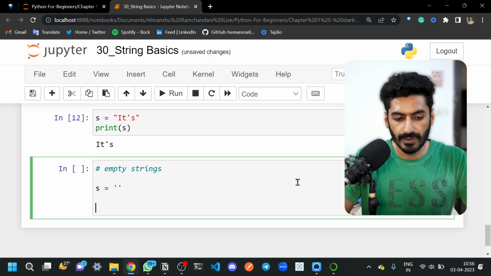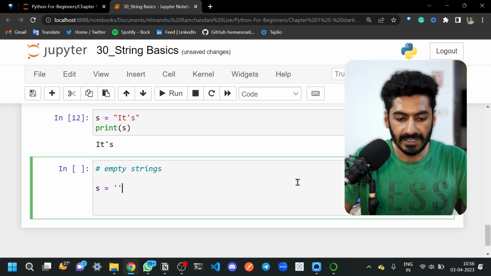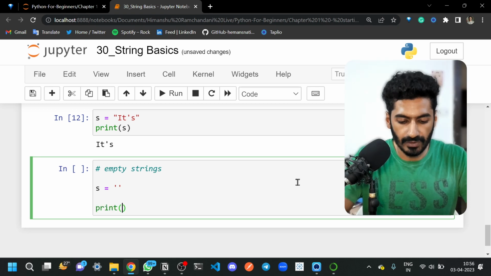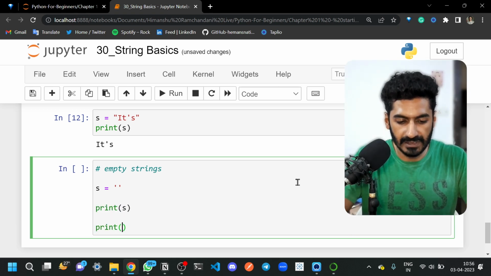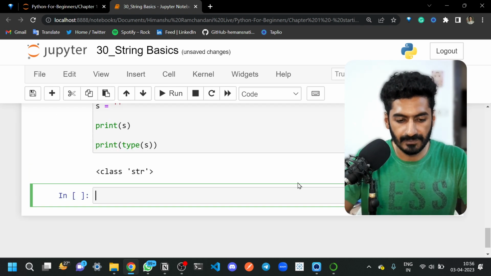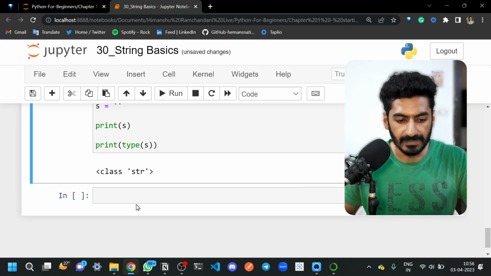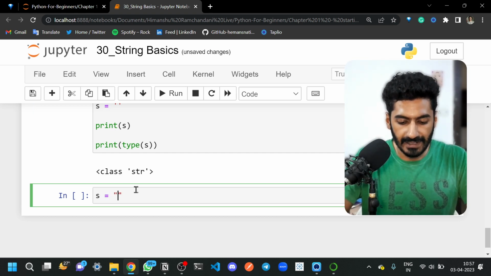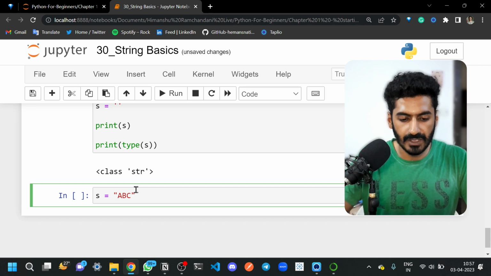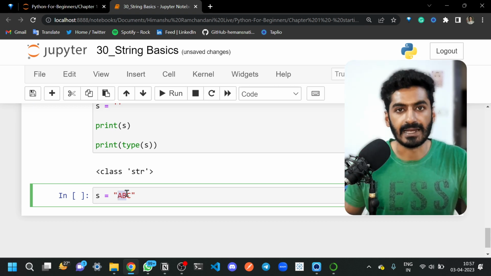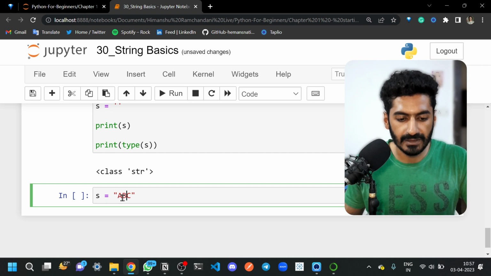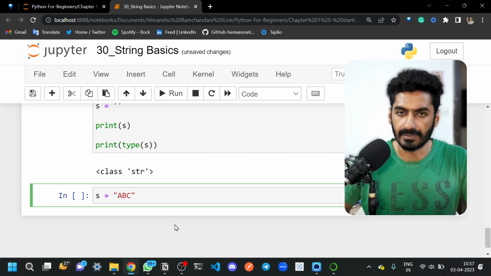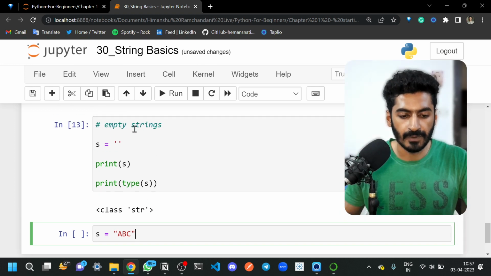So if you use a variable and assign an empty string, like single quotes or double quotes, you're not passing any space here, you're just passing the quotes. Now if you print the value of s and check the type of s, it will be str and you will see there's empty space. Empty space is nothing but, if I write abc, everything between these characters is an empty string. Between A and B is an empty string. There is no space but an empty string. We will consider this as an empty string.